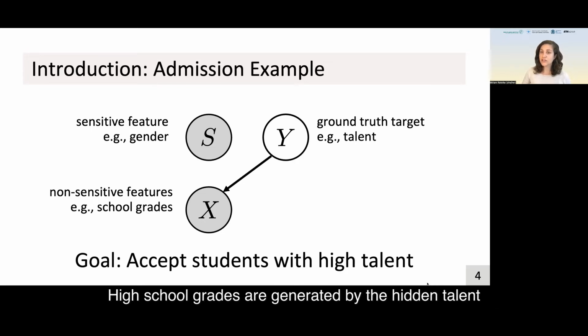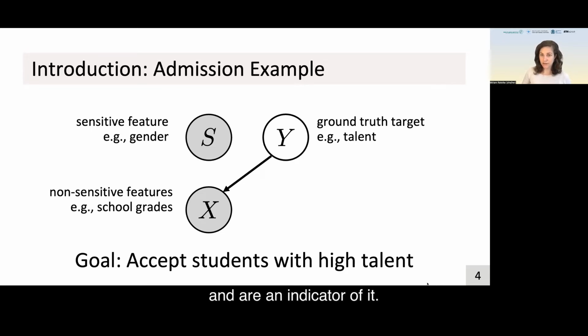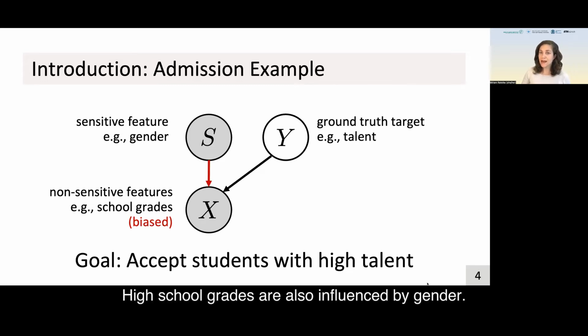High school grades are generated by the hidden talent and are an indicator of it. However, high school grades are also influenced by gender. That means features X that we observe are biased. The university takes a decision based on X and S.